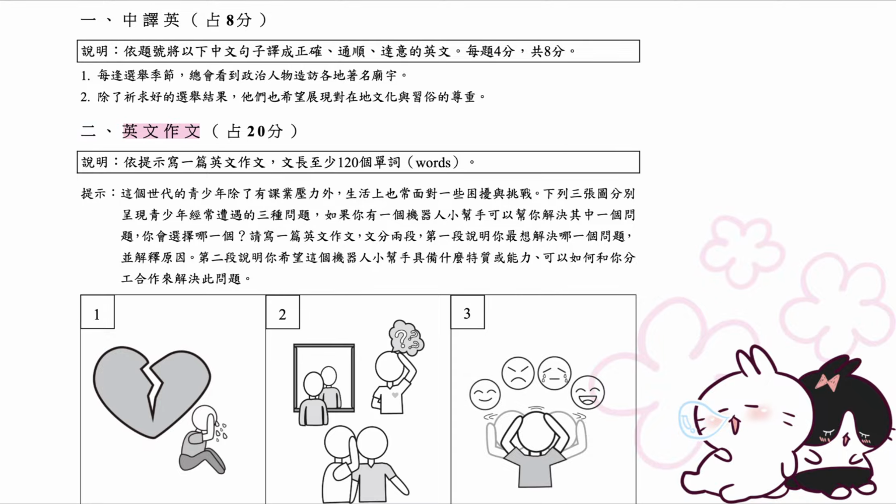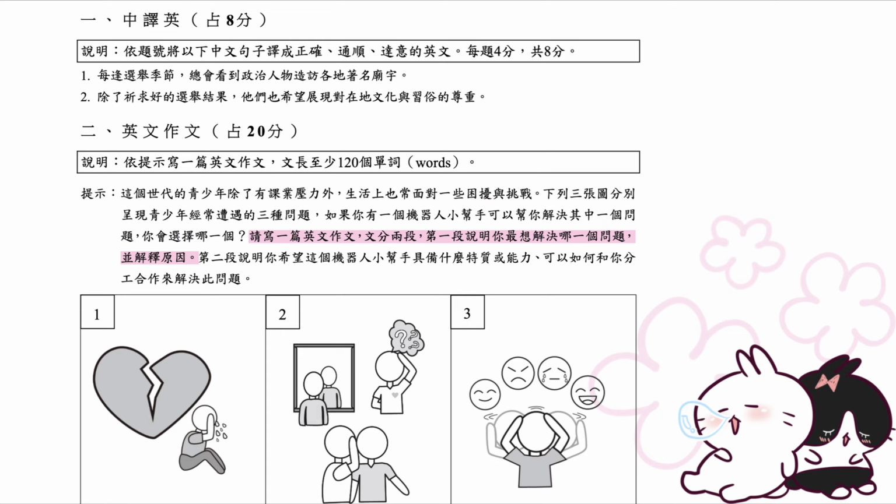2. English composition. 20 points. Directions. Write an English essay based on the prompts. At least 120 words. Prompt. In addition to academic pressure, teenagers today often face various troubles and challenges in daily life. The 3 pictures below show 3 problems that teenagers often face. If you had a robot helper that could solve one of these problems, which one would you choose?